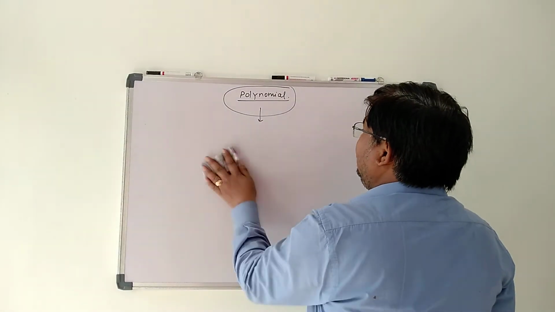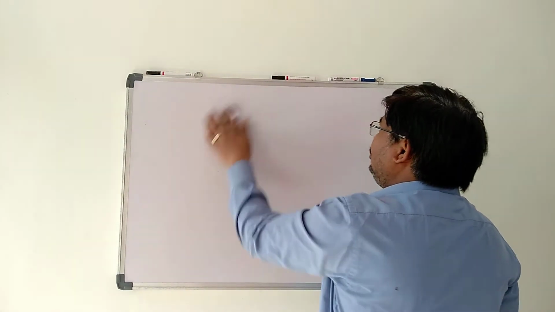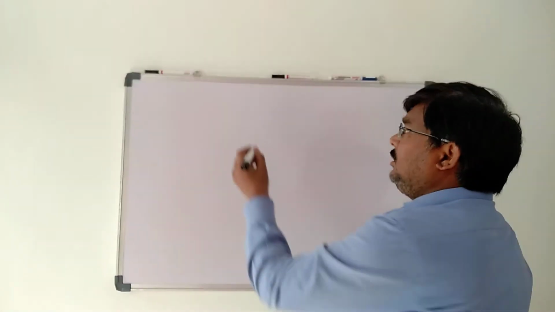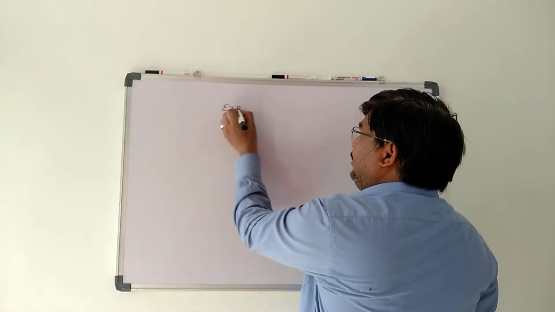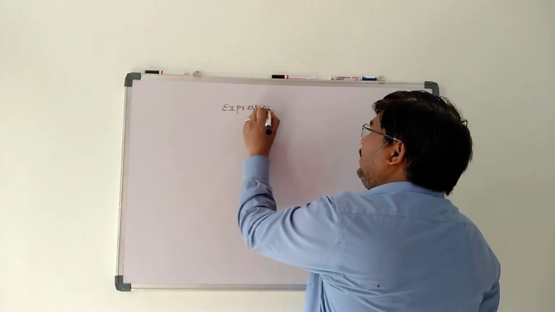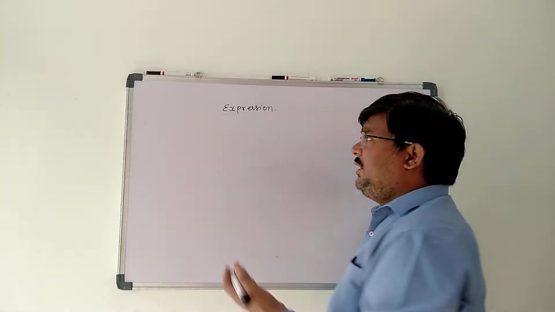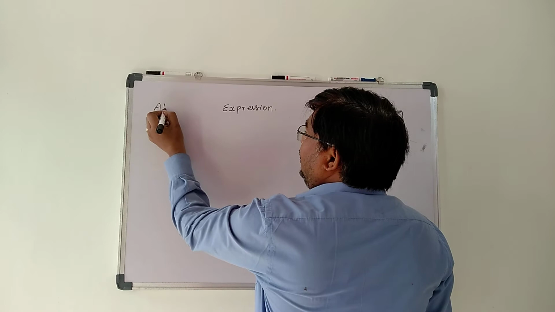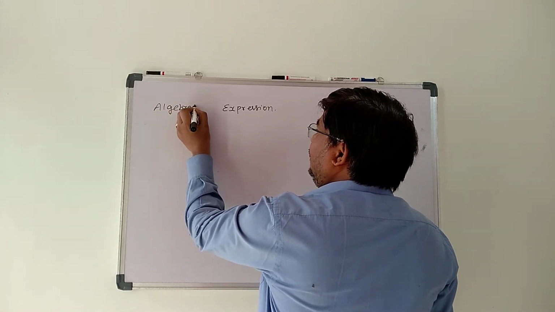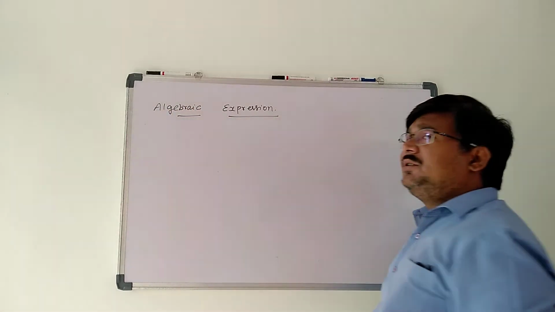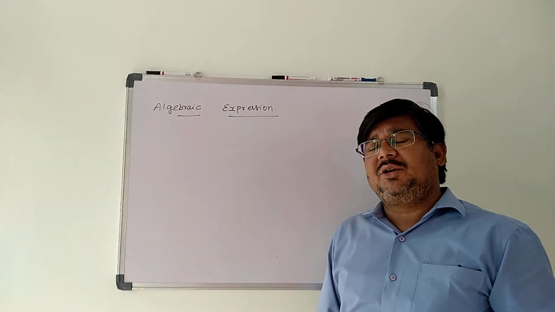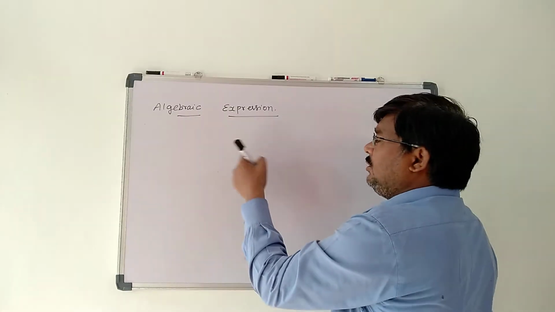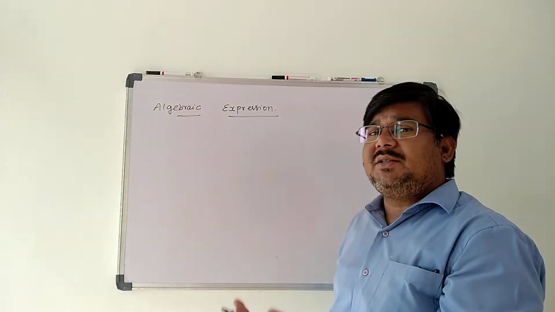How can polynomial be defined? You have heard since class 6, 7th and 8th the term expression, algebraic expression. You have already studied it, but we will discuss how it is correlated with the polynomial. So first one is the algebraic expression. Algebraic expression is nothing but the association of the constants and variables. The association of constant and variable terms is termed as the algebraic expression.